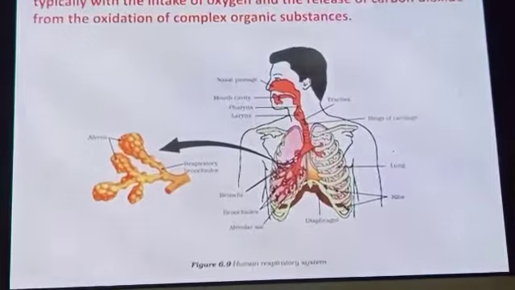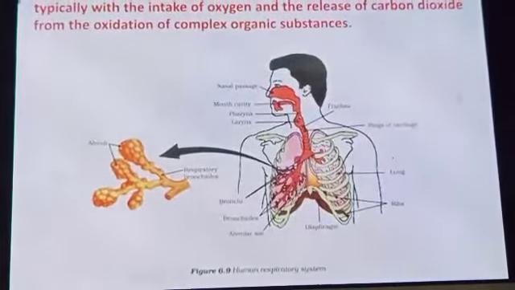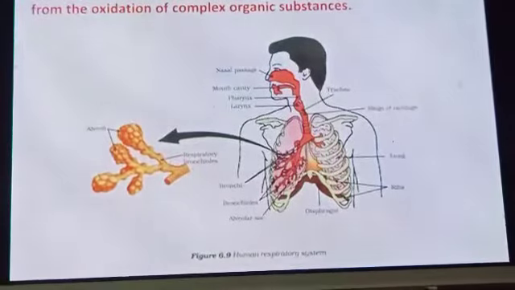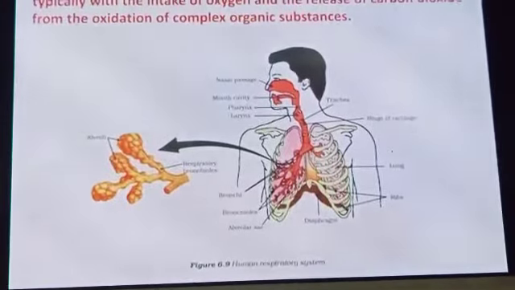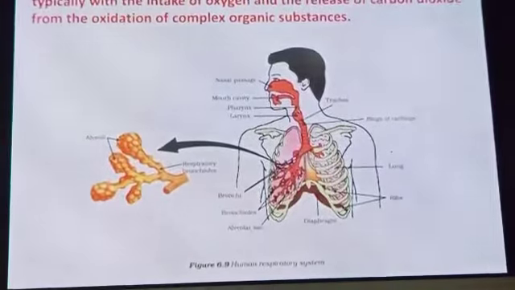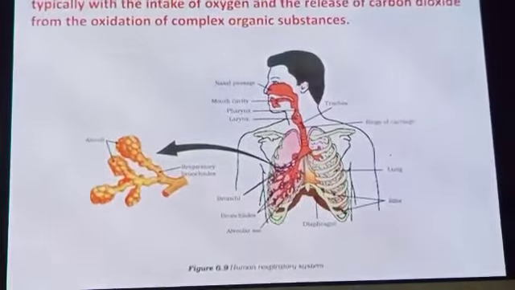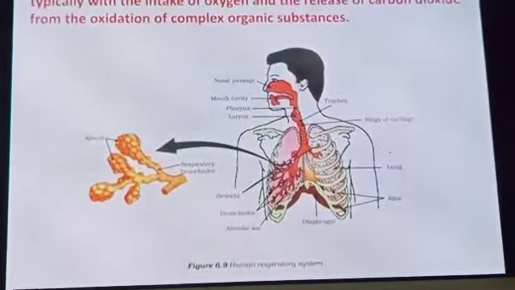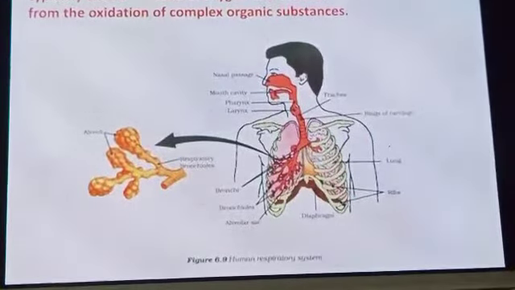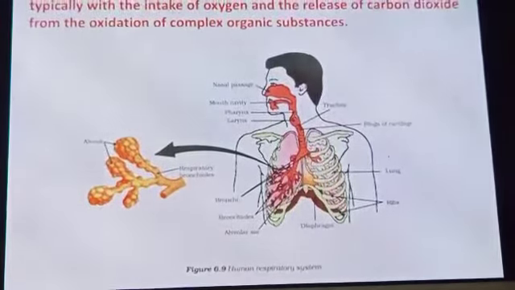Terrestrial organisms use oxygen in the atmosphere for respiration. This oxygen is absorbed by different organs in different animals. All these organs have a structure that increases the surface area which is in contact with the oxygen-rich atmosphere.